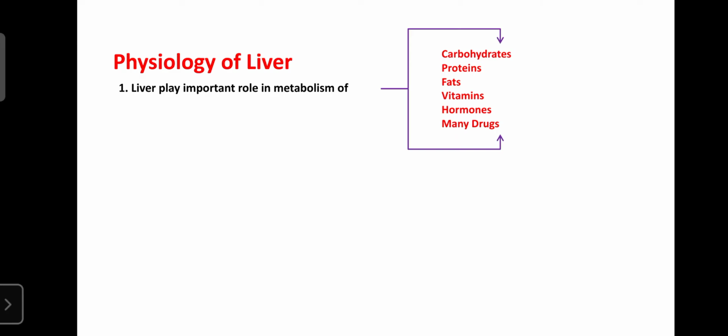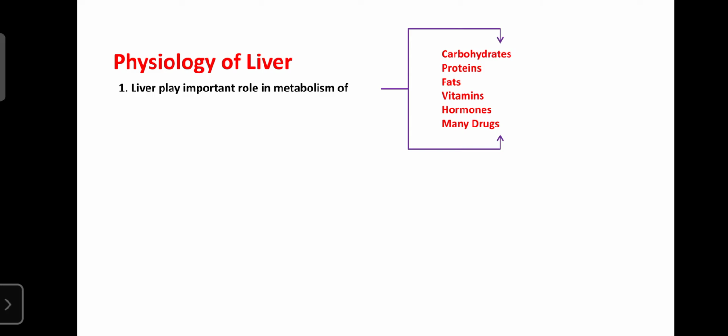Regarding carbohydrates, the liver is involved in the metabolism of glucose by glycolysis. It allows the production of ATP during starvation or deficiency of glucose. It can also break down glycogen, because excess glucose is stored in the form of glycogen in the liver. That's why the liver has both anabolic activity as well as catabolic activity on carbohydrates.